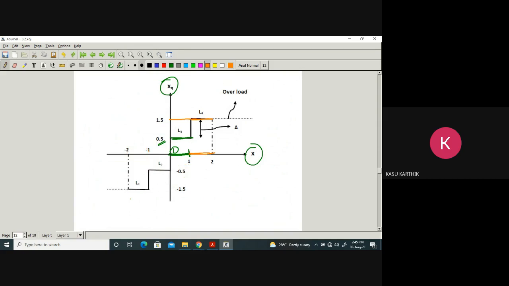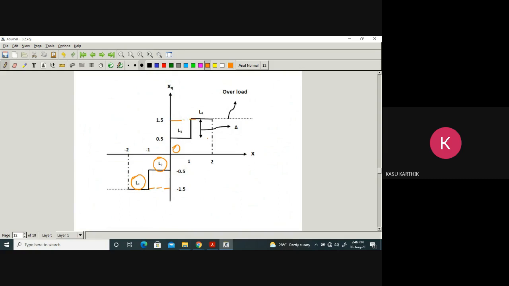So this is the input-output characteristics of a uniform quantizer. It is just like a staircase. It is symmetric. Okay. What is the delta? This is level 1, level 2, level 3, level 4. What is level 1? Minus 1.5. Level 2, minus 0.5. Level 3, 0.5. Level 4, 1.5.